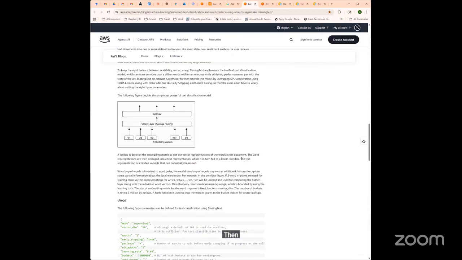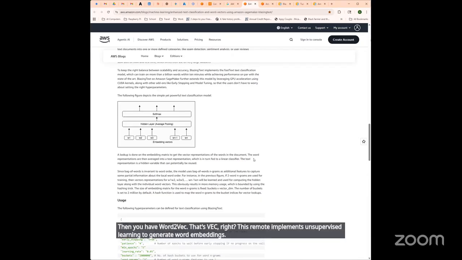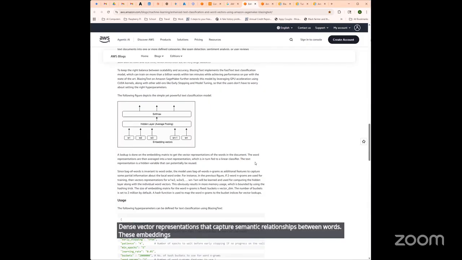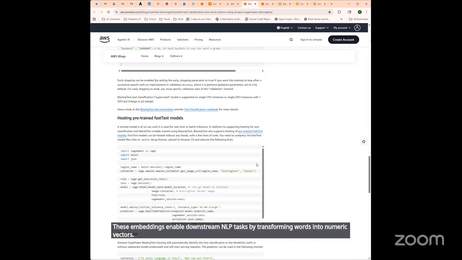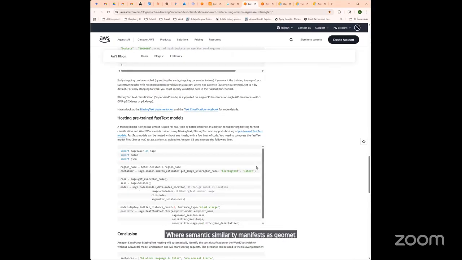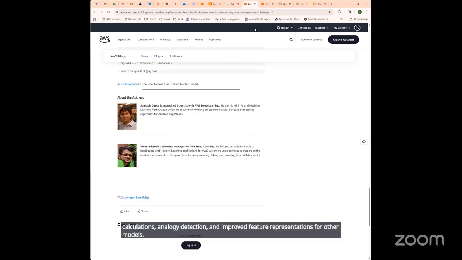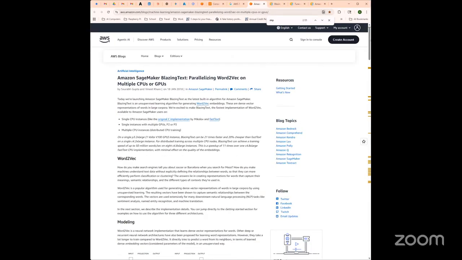Then you have word2vec, that's V-E-C, right? This mode implements unsupervised learning to generate word embeddings, dense vector representations that capture semantic relationships between words. These embeddings enable downstream NLP tasks by transforming words into numeric vectors where semantic similarity manifests as geometric proximity. Words with similar meanings cluster together in the embedding space, enabling similarity calculations, analogy detection, and improved feature representations for other models. So let's go into word2vec.